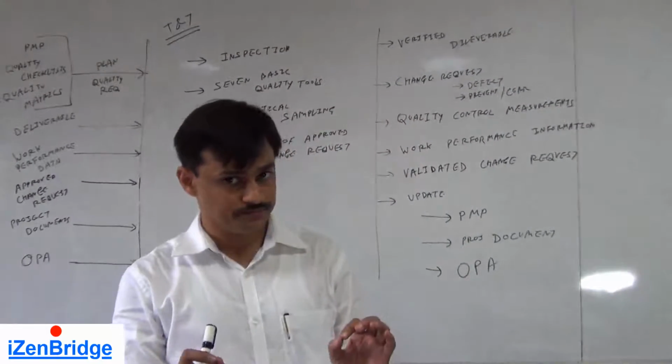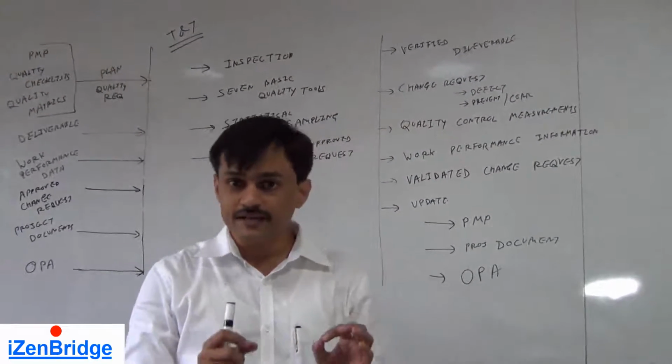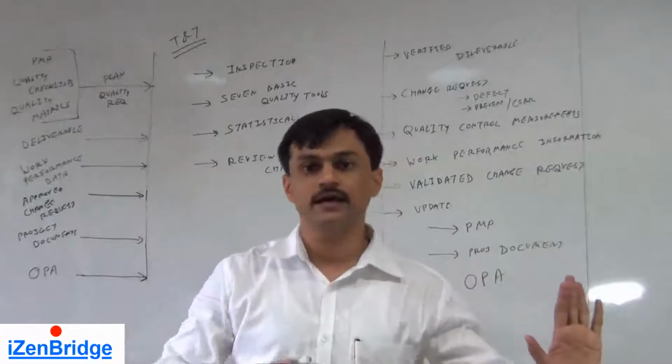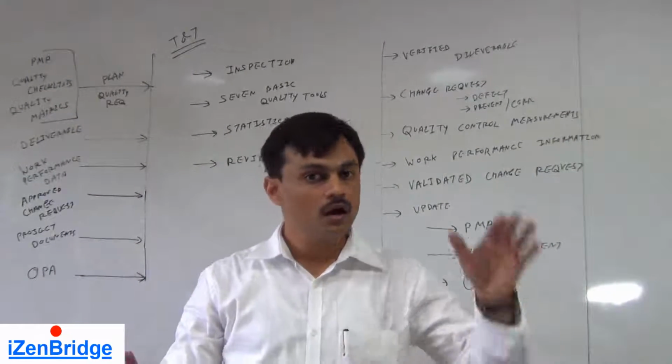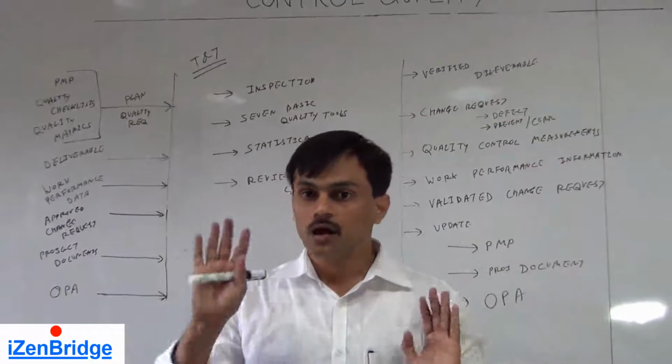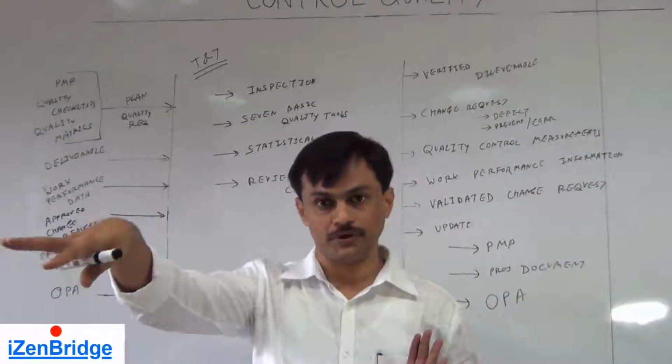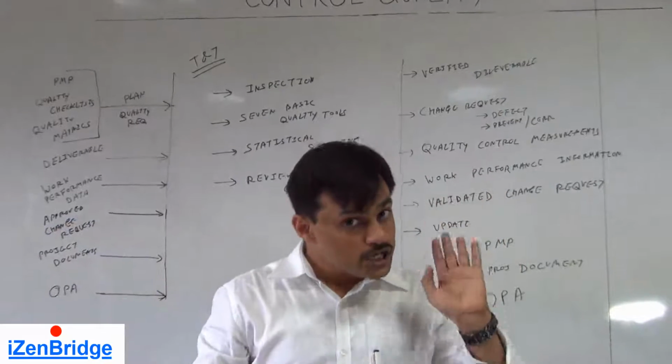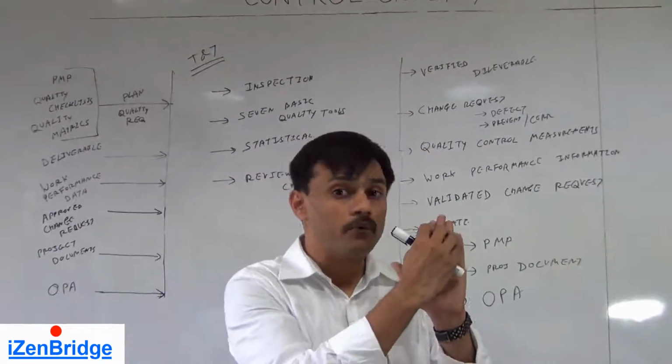A few things to remember. There is a difference between assurance and control. Assurance is an execution process. Control is a monitoring and controlling process. In assurance, we look at the process.